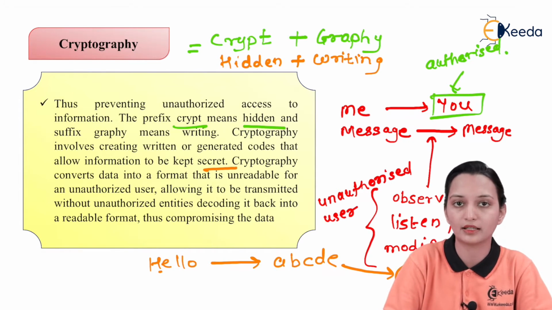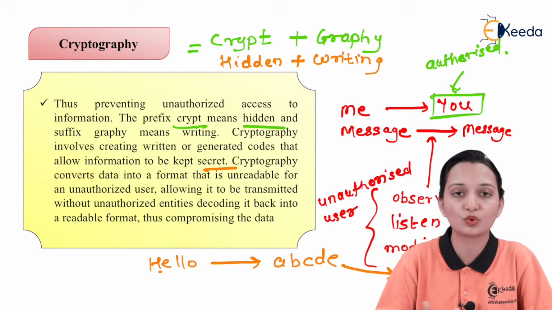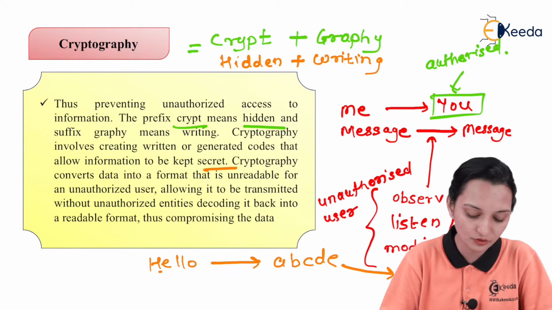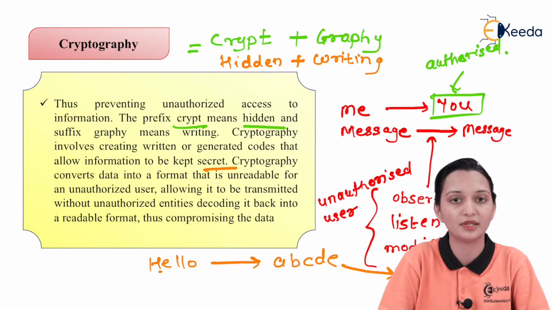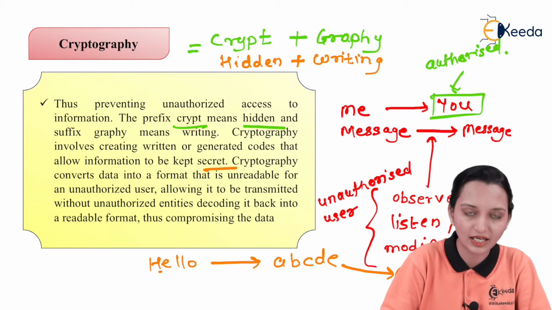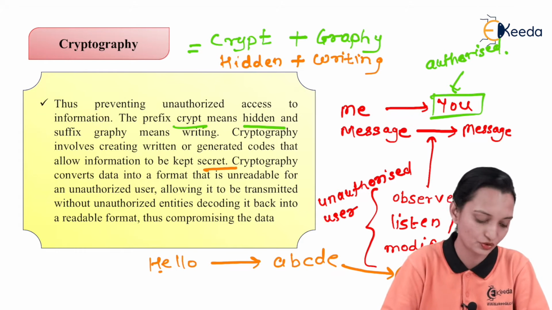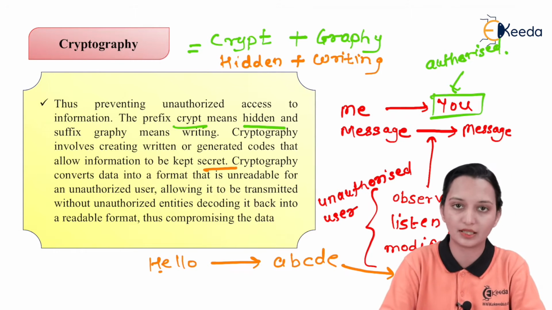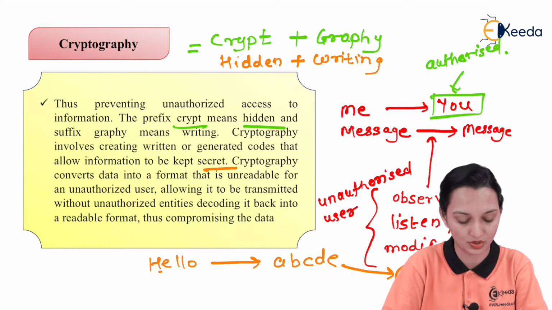Simply, such a message has no meaning. So if it is observed or listened to by the unauthorized user, he or she cannot understand the meaning of that message, and so this becomes the secret transmission of a message. So it is related with cryptography and it can be decoded only by the authorized user.